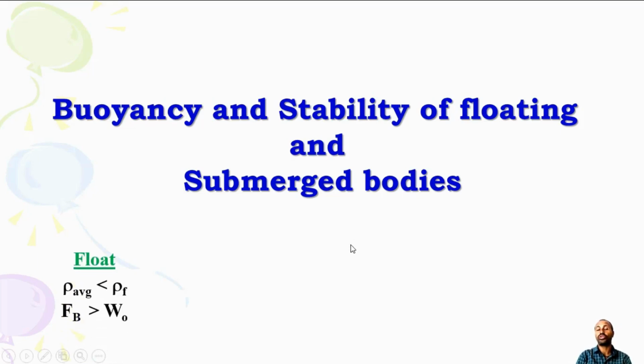A body floats when the average density of the object is less than the density of the fluid, or if the buoyant force is greater than the weight of the object. The body can float, either partially or otherwise. Or the body may sink. The body may sink totally, submerge totally, if the average density of the object is greater than the density of the fluid, or if the buoyant force is less than the weight of the object. So the object can be submerged.